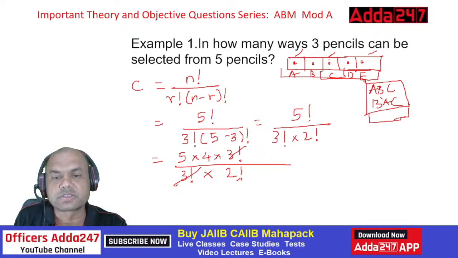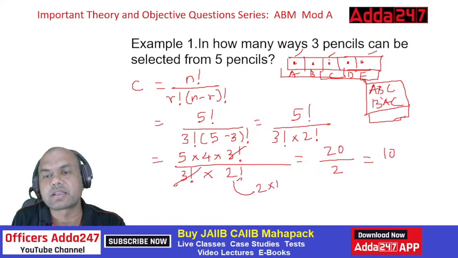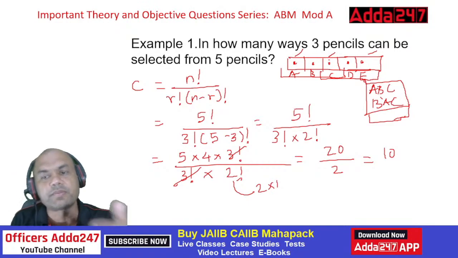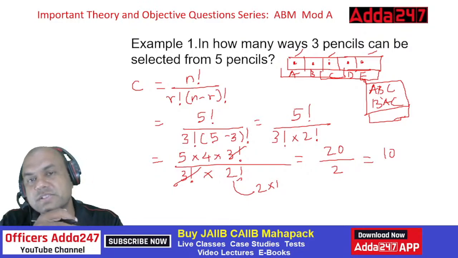Now it's easy. 5 fours are 20 upon 2 factorial, which is 2 into 1, which is 2. So the answer is 10. In 10 different ways, I can select 3 pencils out of the 5 pencils. That is the meaning of C, combination.